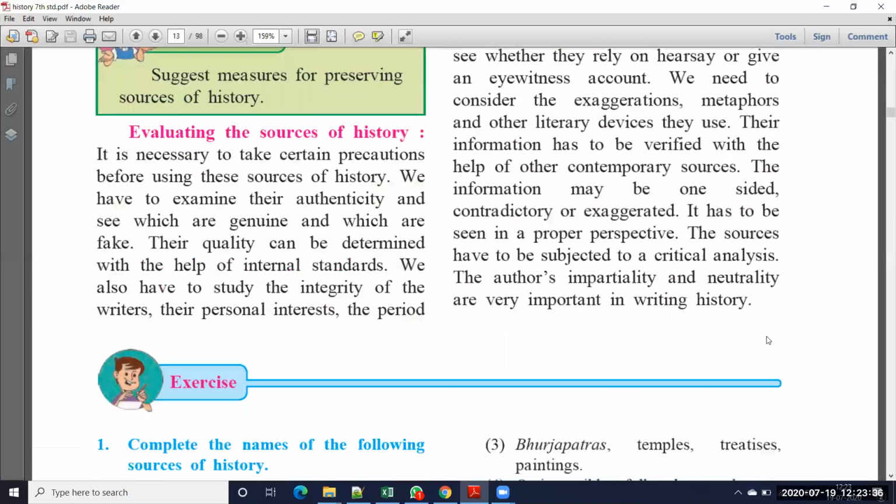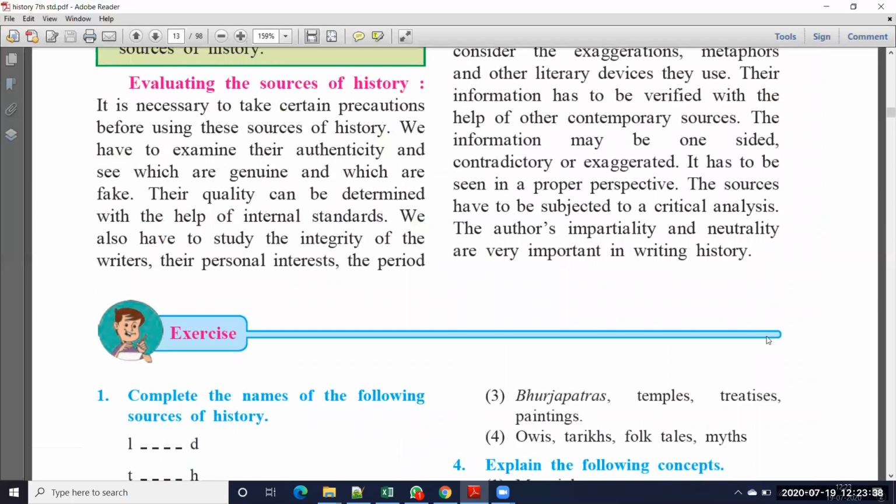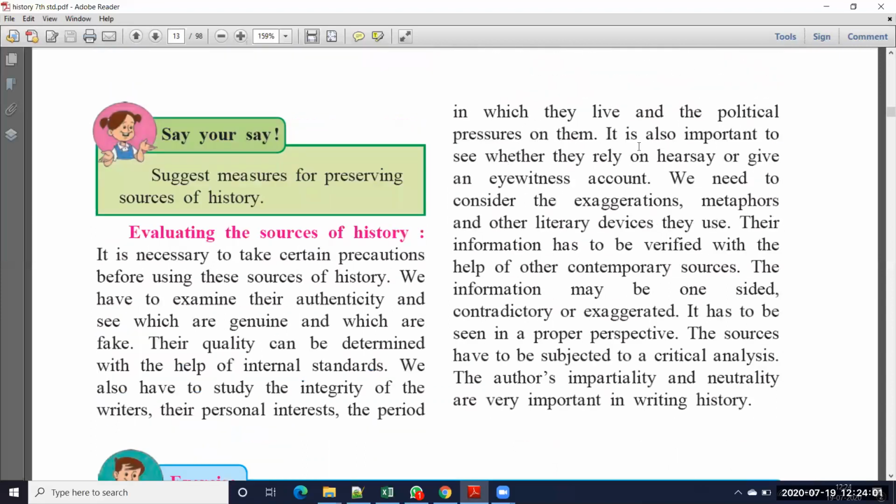Next one is evaluating the sources of history. So how can we understand the sources of history? It is necessary to take certain precautions before using these sources of history. We have to examine their authenticity and see which are genuine and which are fake. Their quality can be determined with the help of internal standards. We also have to study the integrity of the writers, their personal interests, the period in which they lived, and the political pressures on them. It is also important to see whether they are really hearsay or given as an eyewitness account.